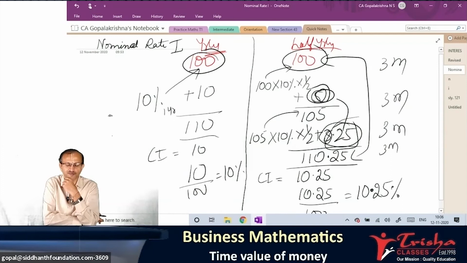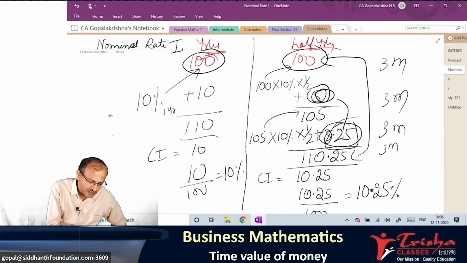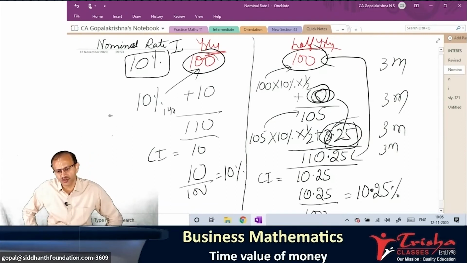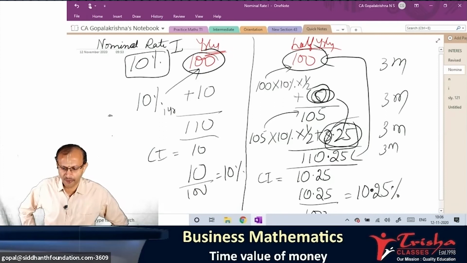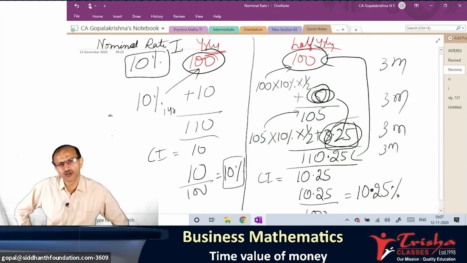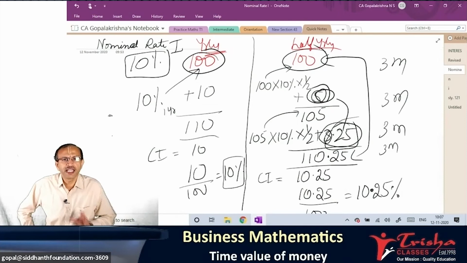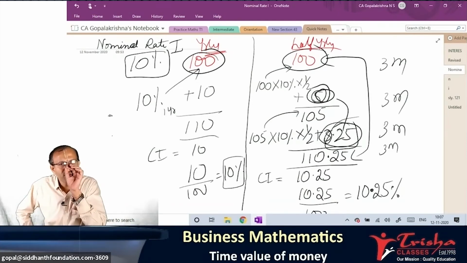Excellent. Students, now I want to take you through another interesting concept with this discussion. Tell me, in the first case, what rate of interest did the banker specify? Super, 10%. Finally, what rate of interest did you end up with? In the first case only, 10%. In yearly compounding, you invested 100 rupees, 10% means you will get 10% only.